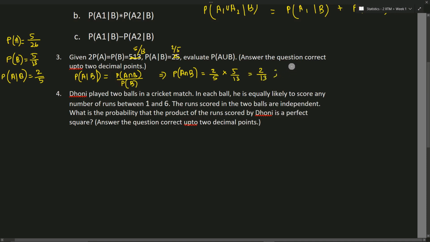So we know that P of A union B is given by P of A plus P of B minus P of A intersection B. If we substitute, the answer will be 5 by 26 plus 5 by 13 minus 2 by 13. So this will be equal to 11 by 26, that is approximately equal to 0.42.